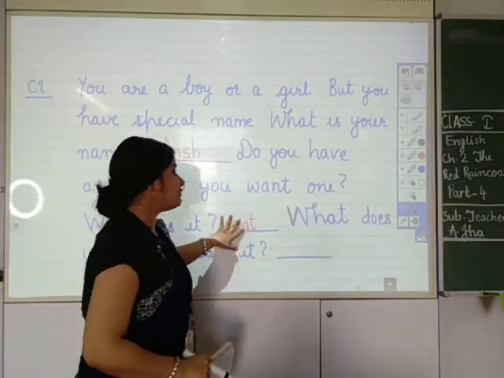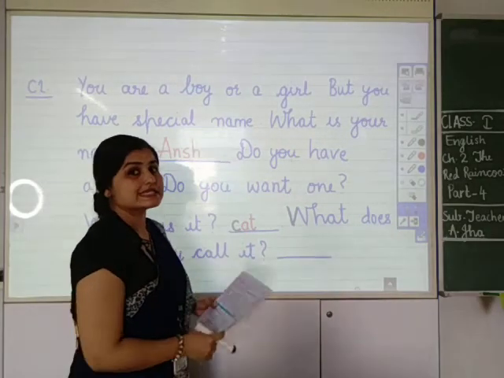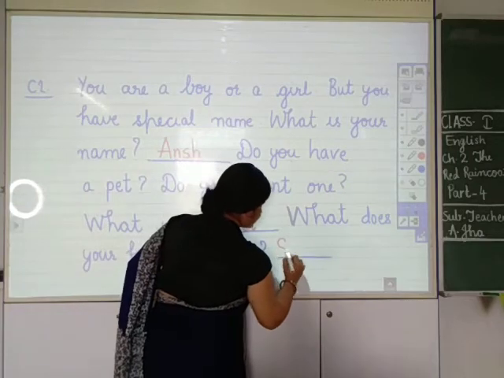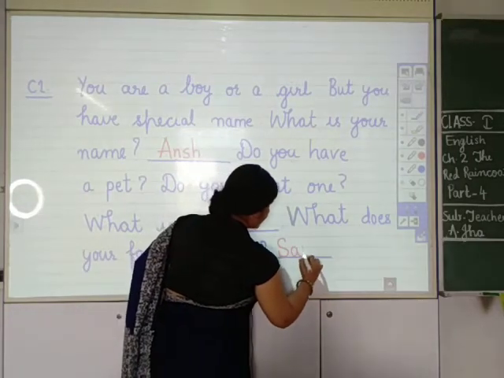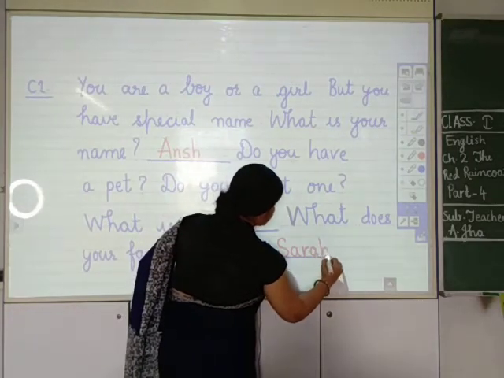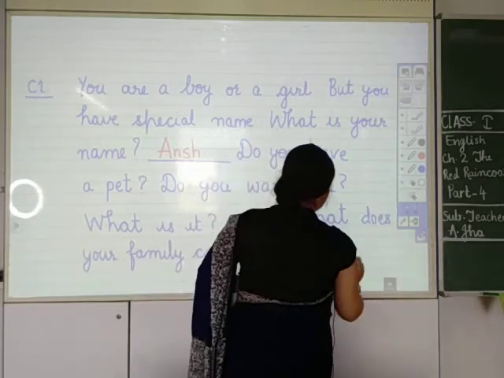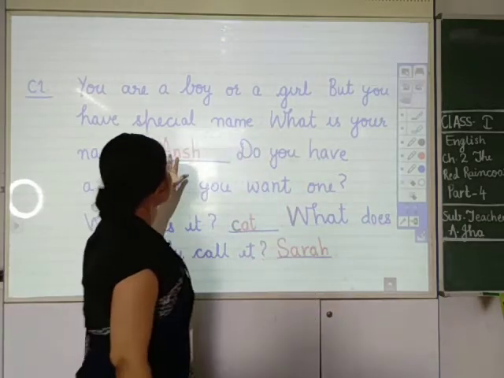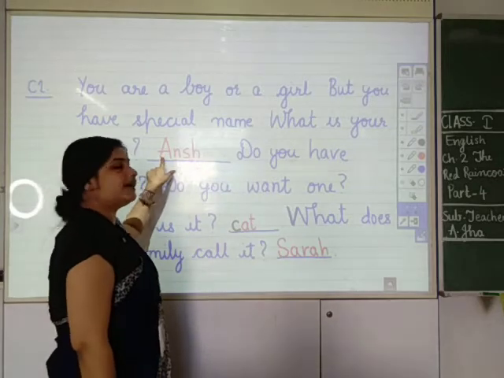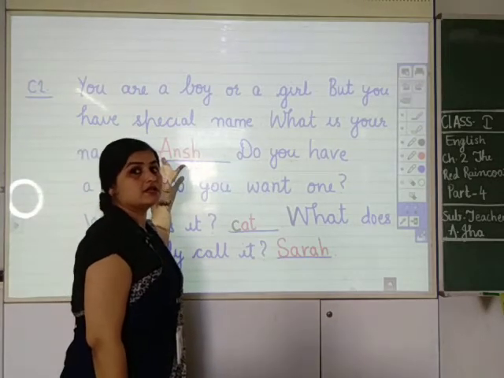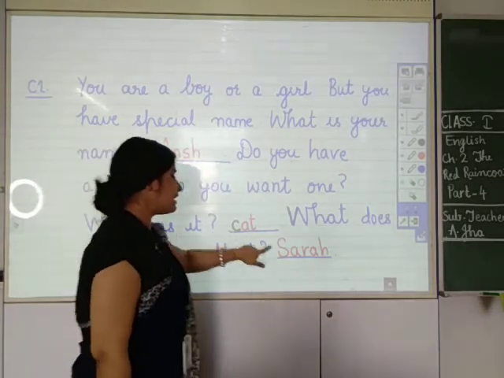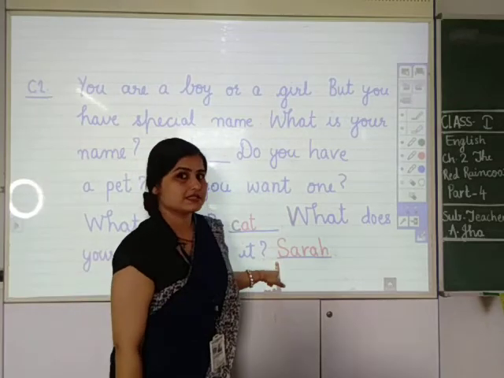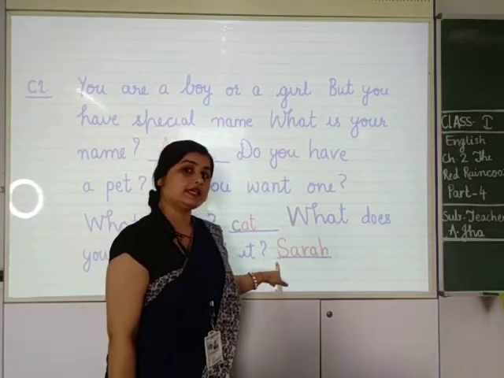I have named this cat Sarah, and the spelling is S-A-R-A-H, Sarah. So here Ansh is a special name. So I have put A as capital, and Sarah is also a special name because this is the name of the cat. ये cat का नाम है.